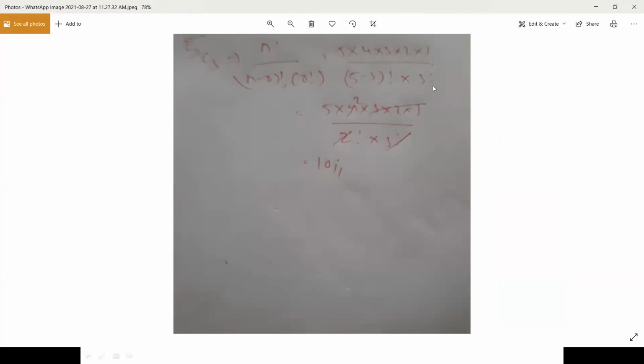This is 3 factorial, the r factorial. Say r is this, n is this. So 3 factorial means 3 into 2. So 2 we have divided with this one: 2 into 2 is 4, 5 into 2 is 10. 10 is the answer. In a similar way, you can also substitute here. It is for combination problems.